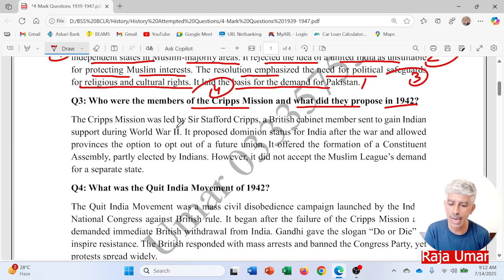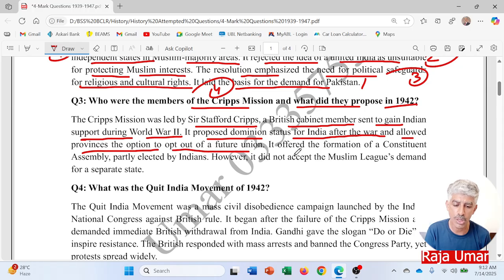The Cripps mission was led by Sir Stafford Cripps, a British cabinet member sent to gain Indian support during World War II, as these were the war years. It proposed dominion status for India after the war and allowed provinces the option to opt out of the future union. It offered the formation of a constituent assembly, partly elected by Indians. However, it did not accept the Muslim League's demand of a separate state, Pakistan.